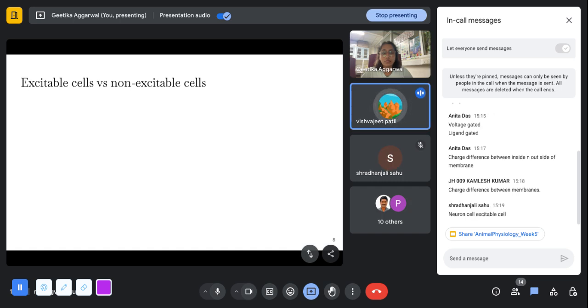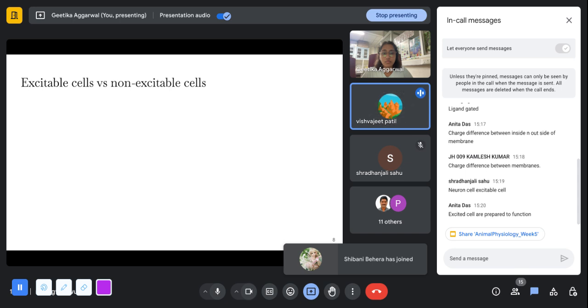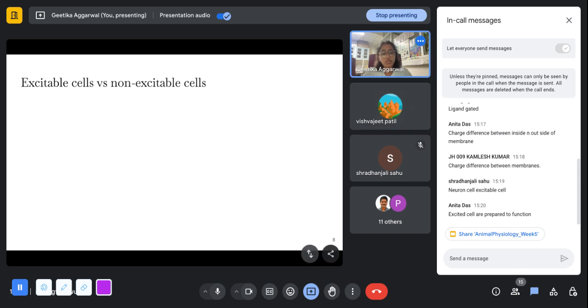Excitable cells have more amount of a particular positive or negative ion. And non-excitable cells have an equal number of ions inside and outside the cell.